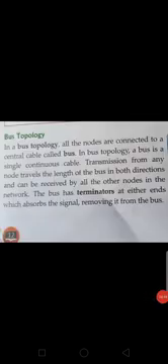Next, bus topology. It is the easiest topology. In a bus topology, all the nodes are connected to a central cable called the bus. A bus is a single continuous cable. Transmission from any node travels the length of the bus in both directions and can be received by all other nodes in the network. The bus has terminators at each end which absorb the signal, removing it from the bus.